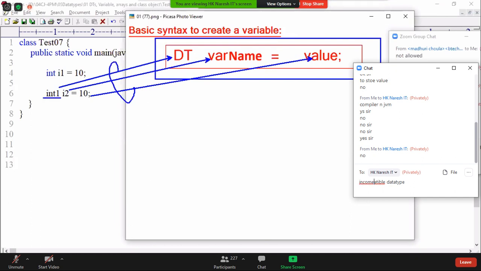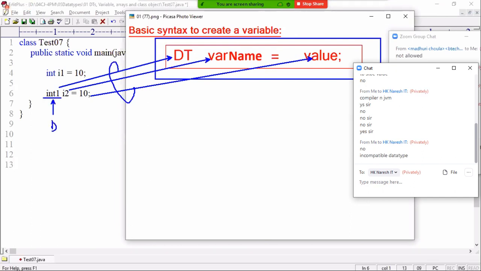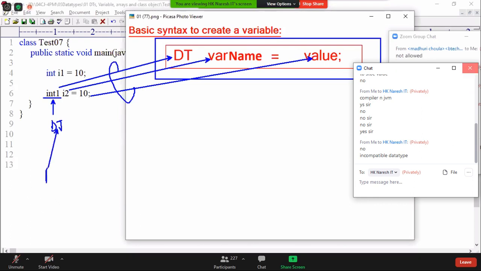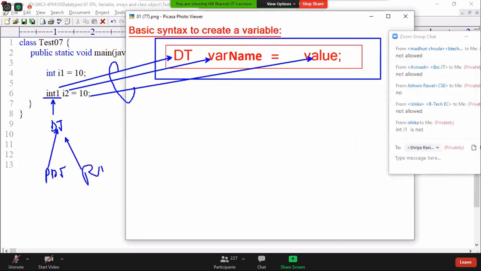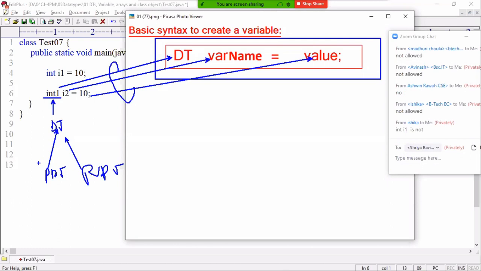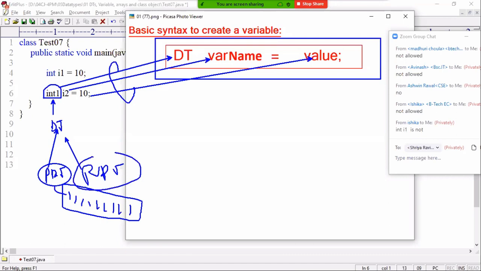So tell me, in the place where we write anything, it is a data type. The data types may be primitive or reference. Primitive data types are fixed: byte, short, int, long, float, double, char, boolean. Any of these 8 data types are fixed. Now tell me, is the given int 1 in the list of primitive data types? No. Then the compiler shifts to the reference data types.